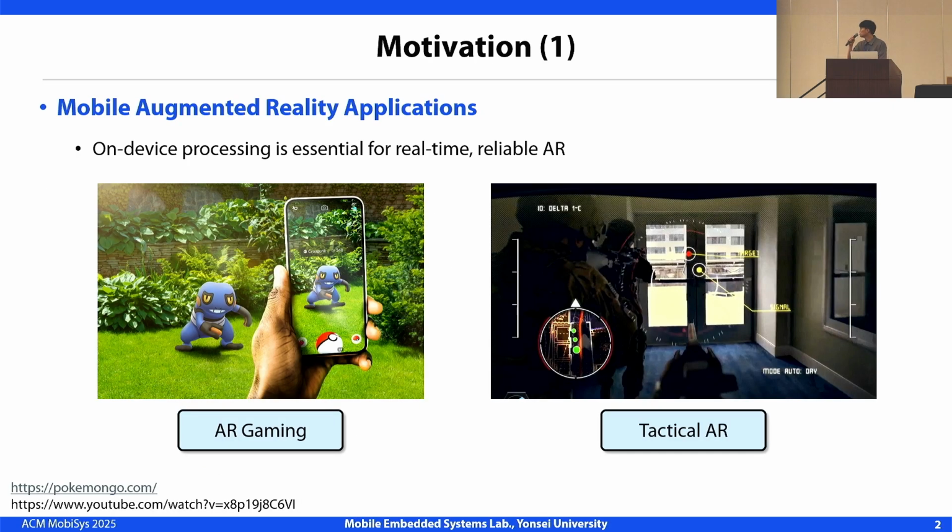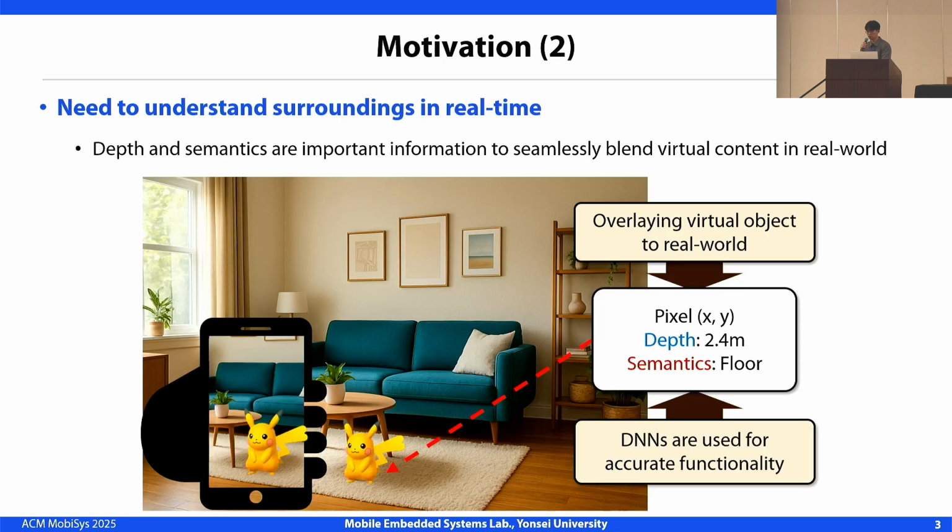Mobile augmented reality is expanding into areas like gaming or tactical applications, demanding real-time scene understanding from its camera stream. To achieve this, we believe that on-device processing is essential, as relying on the cloud may introduce unacceptable delays or privacy issues. These latency-critical applications highlight the need for efficient real-time vision processing directly on mobile devices.